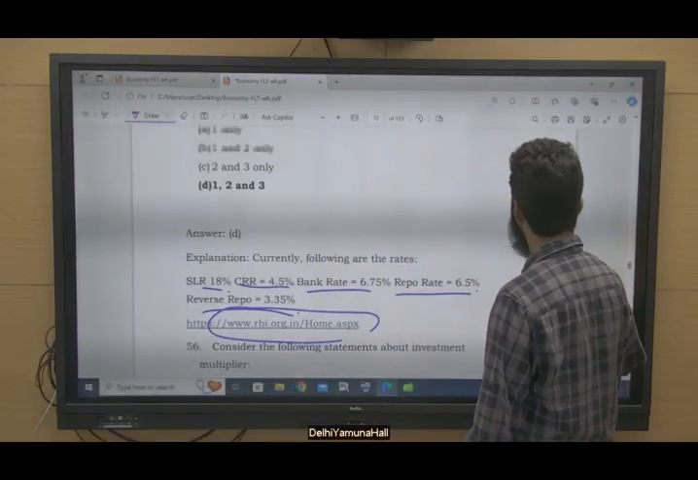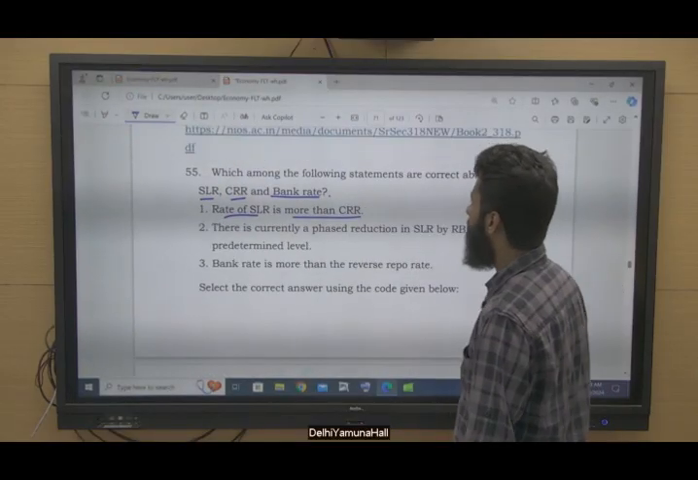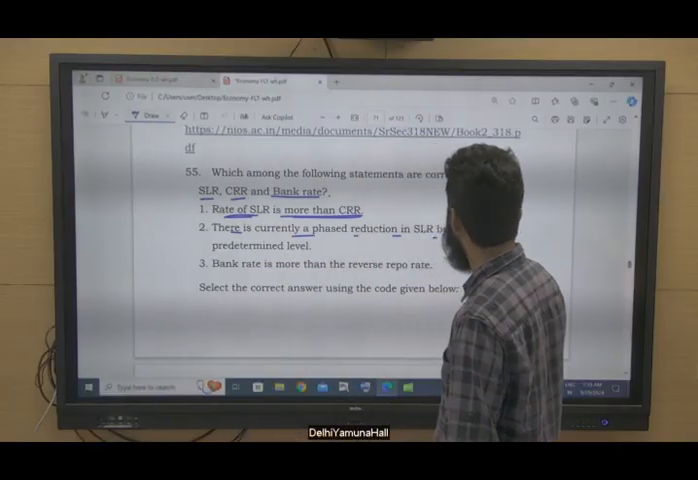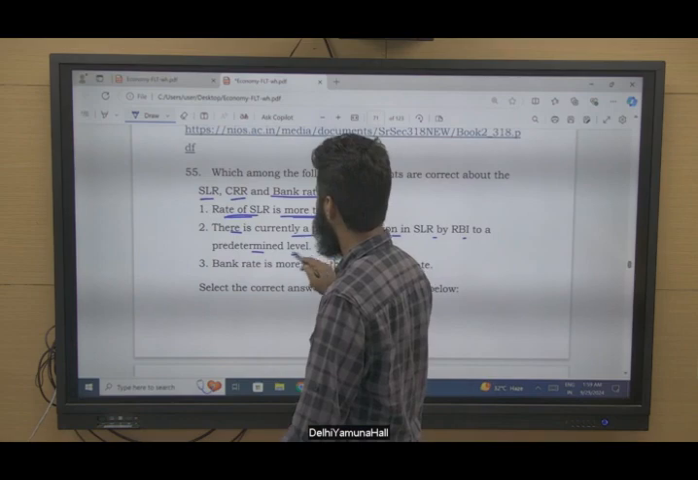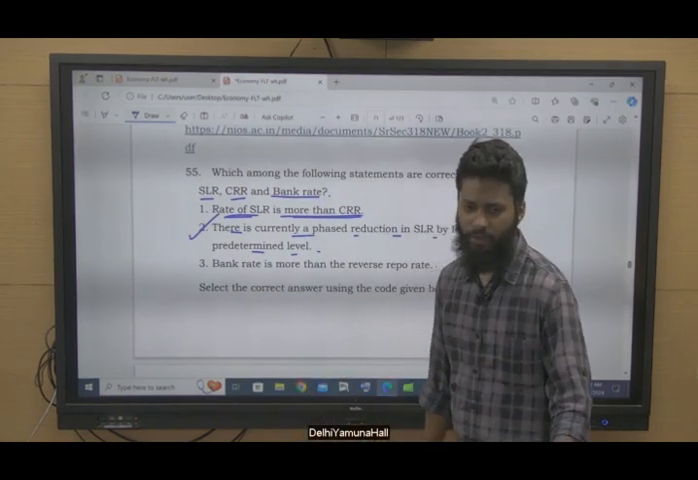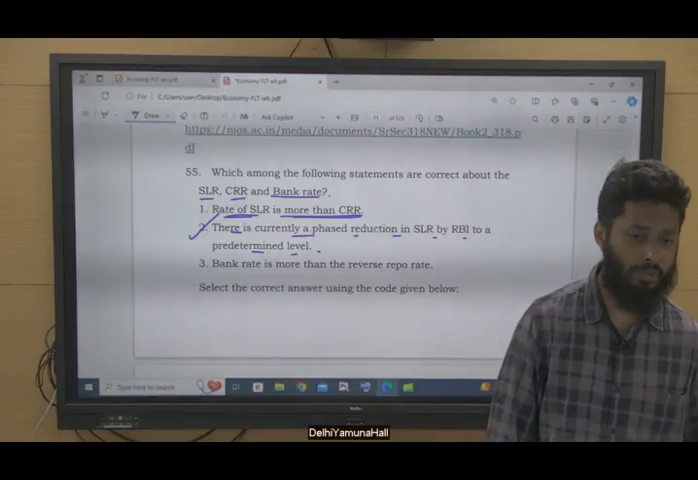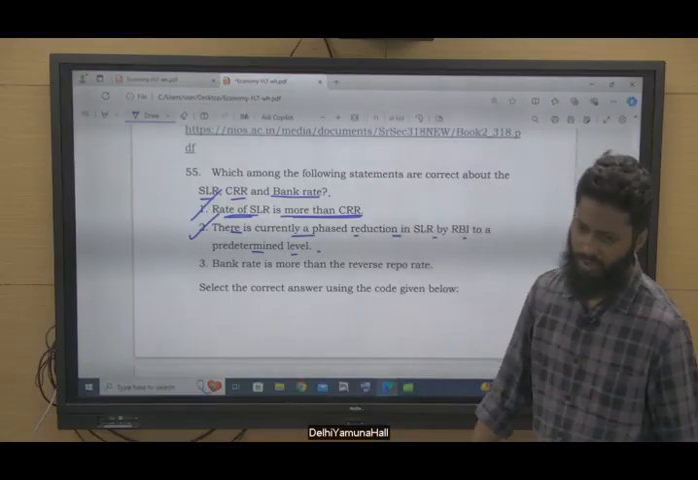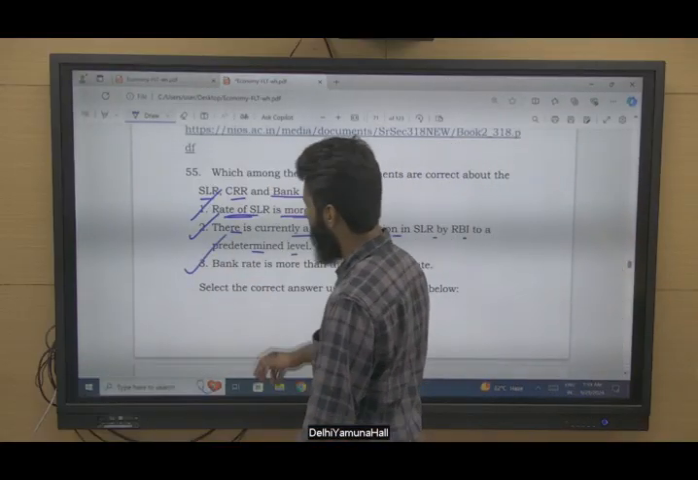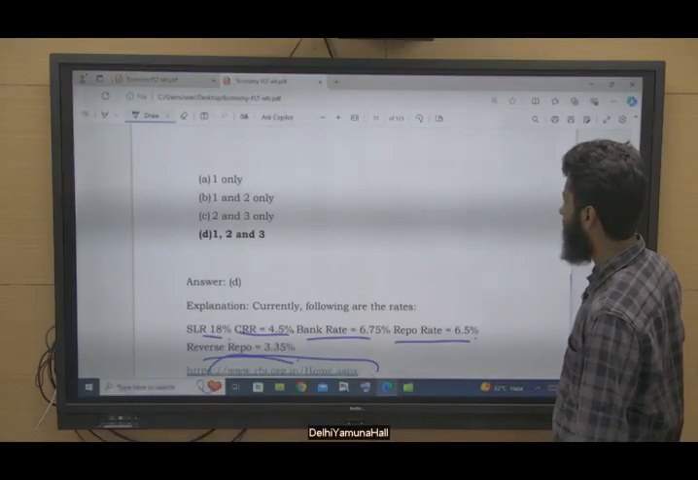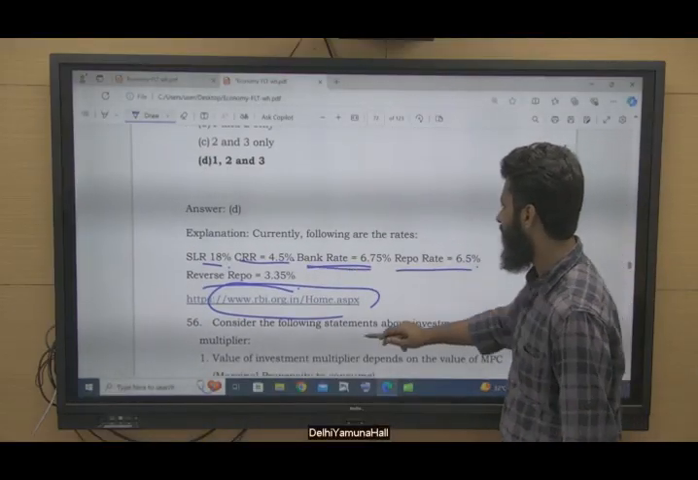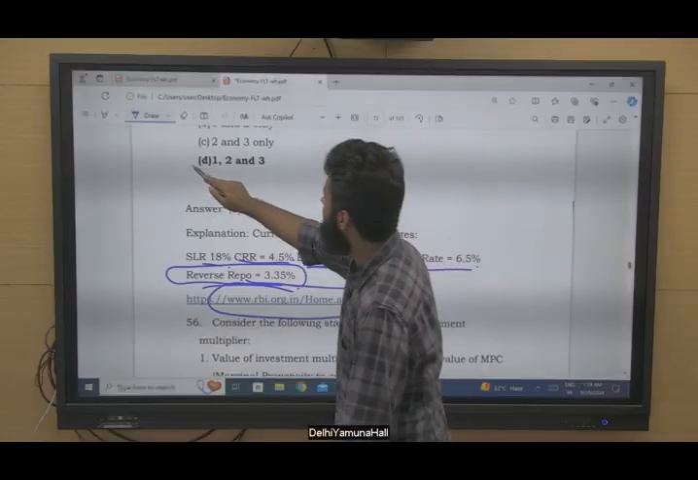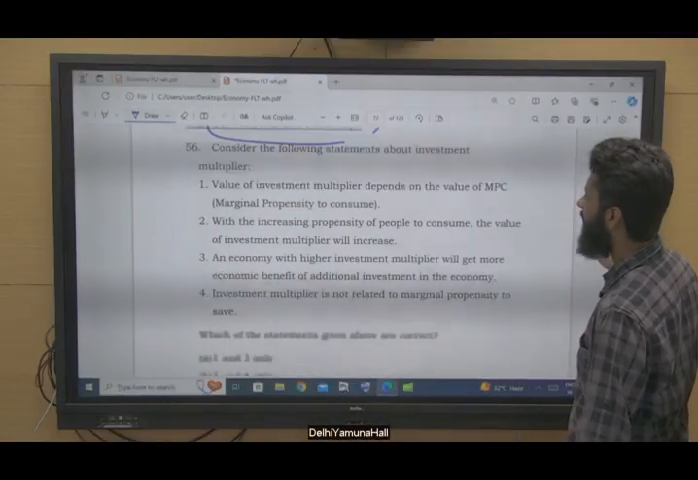So these statements that we can see here: the rate of SLR is more than CRR. Yes, just now we have seen. There is currently a phased reduction in SLR by RBI to a predetermined level. This is also correct. We have seen at one point of time SLR requirement was 32%, 27%, right? So this is correct. Bank rate is more than the reverse repo rate. Just now we have seen bank rate is somewhere around 6.75% and the reverse repo rate is around 3.35%, right? So all the given statements are correct. Option D.